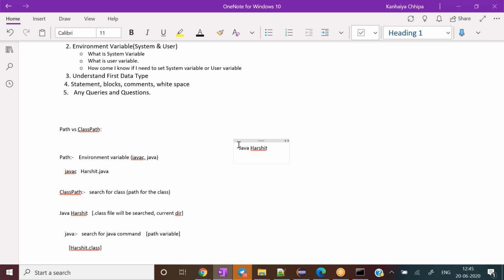Now when I say classpath, there are three types of classes in Java which come into the picture when we run any program. I'm writing all types of classes one by one. First one is bootstrap classes. Second one is extension classes. I'll discuss these things along with the JVM architecture and class loading concept later on. And user classes.